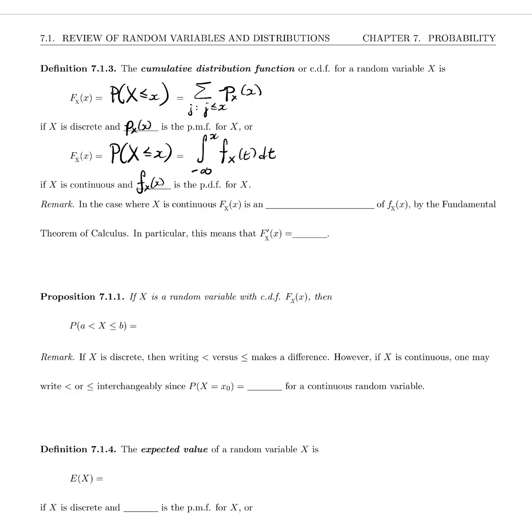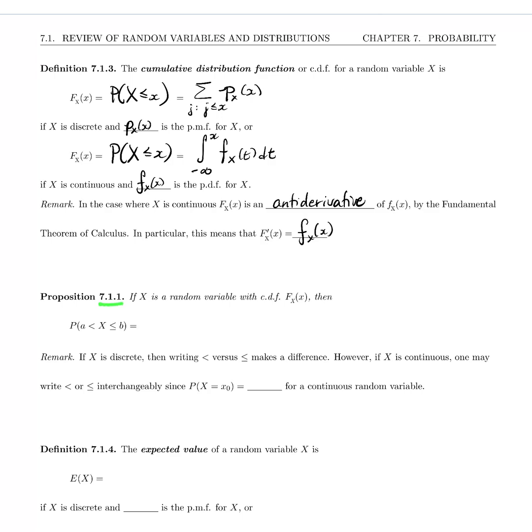For the PDF in the continuous case, the cumulative distribution function reminds us of the fundamental theorem of calculus, and indeed the cumulative distribution function is an antiderivative of the density function in the case where X is continuous. In particular, this means that if we take the derivative of the CDF, we get the PDF.